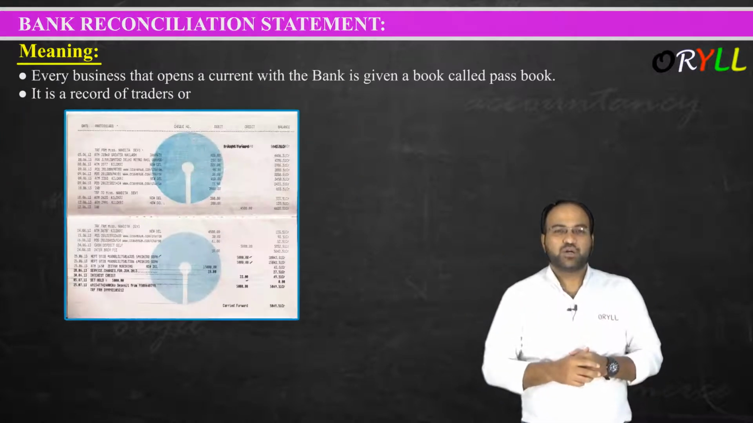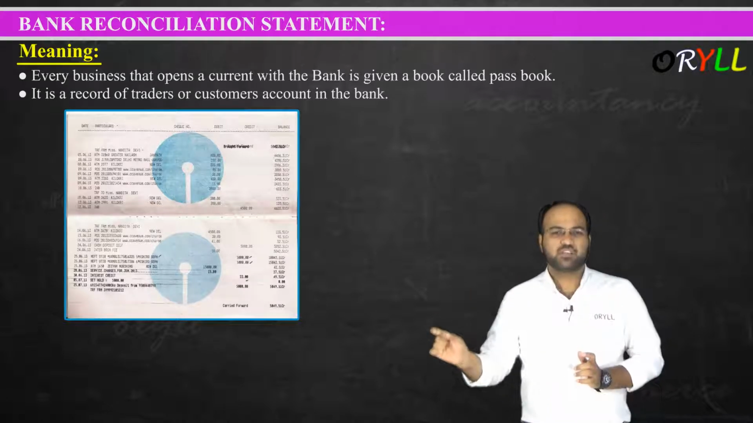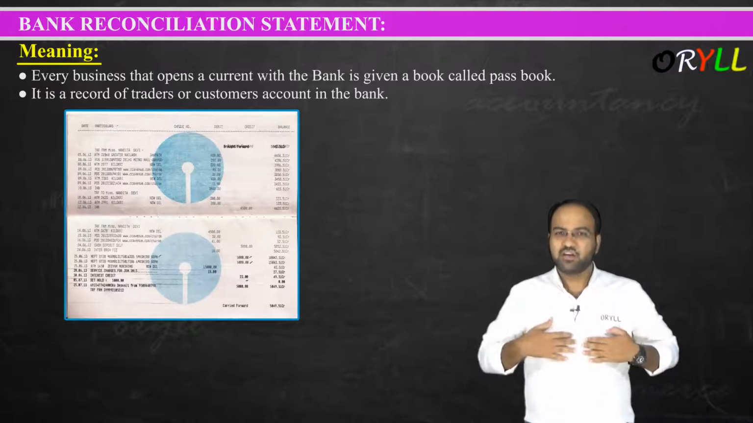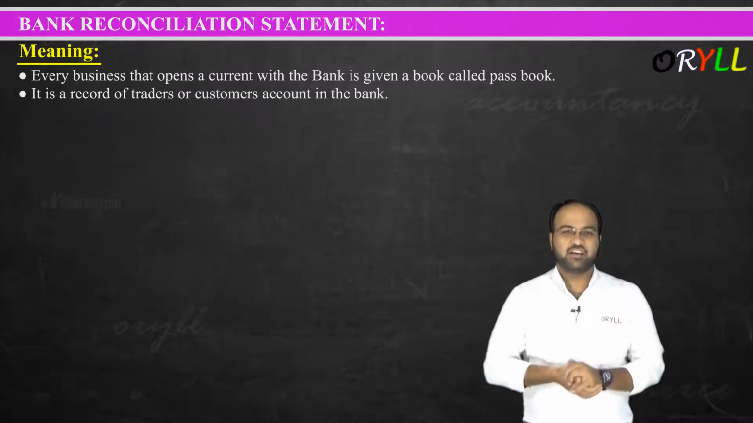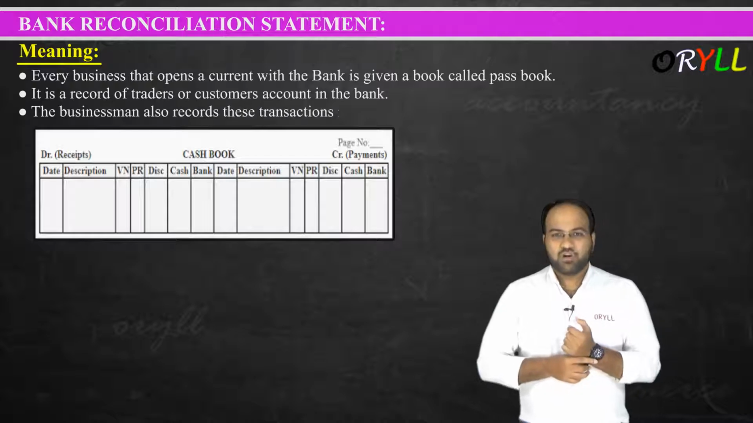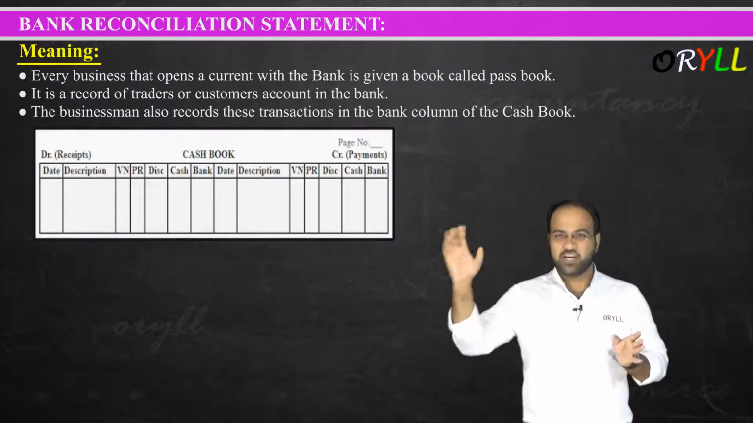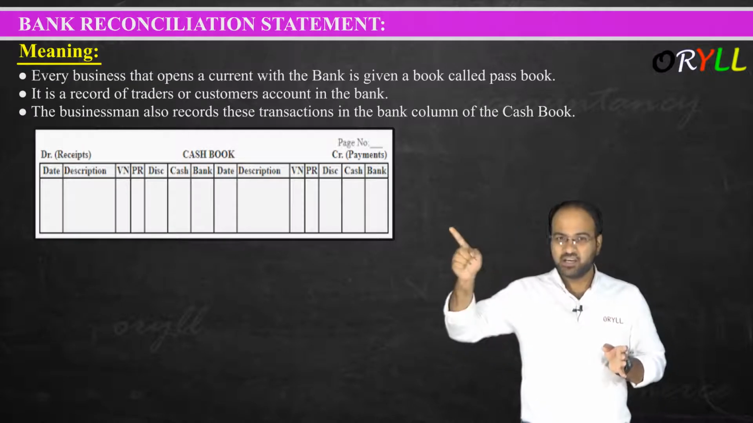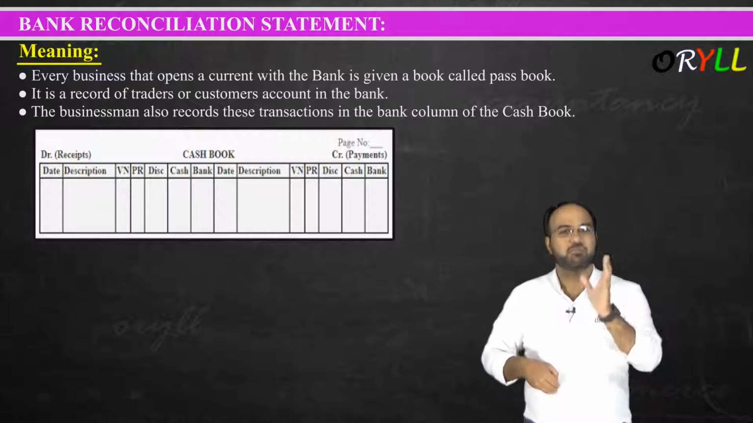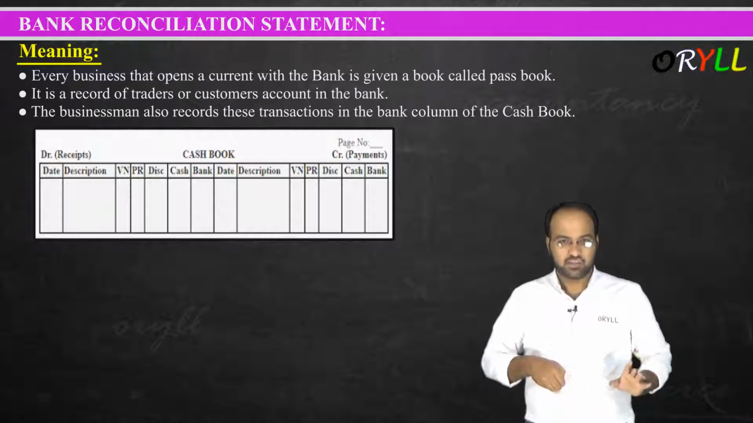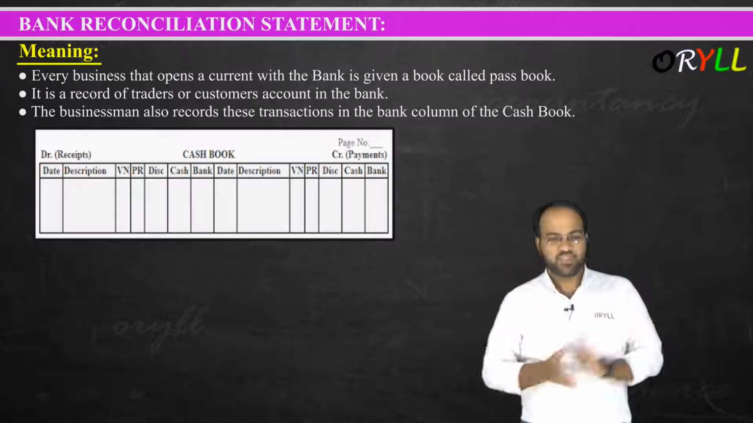Next, it is a record of the trader's or customer's account in the bank. So that passbook is nothing but the record of the banking transactions of the customer with the bank. Next, the businessman also records the transactions in the bank column of the cash book. No doubt the bank records my transactions in their book, and we also record all my bank transactions in our cash book bank column. So both are recording the transactions which take place through the bank.